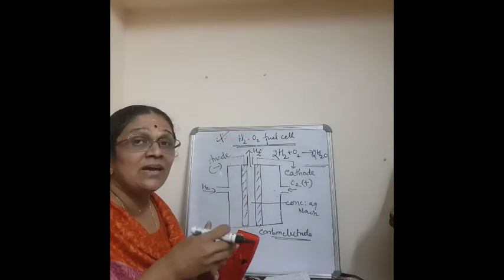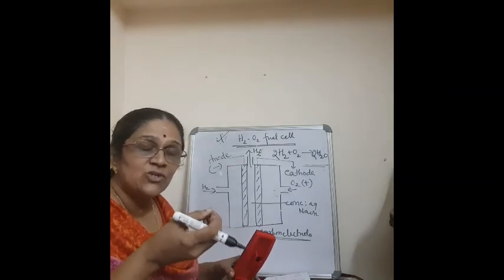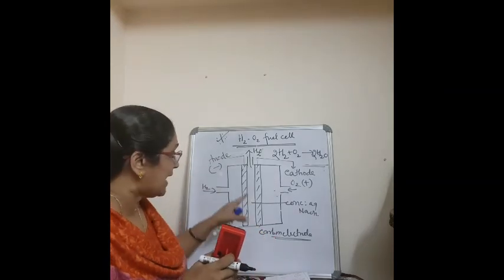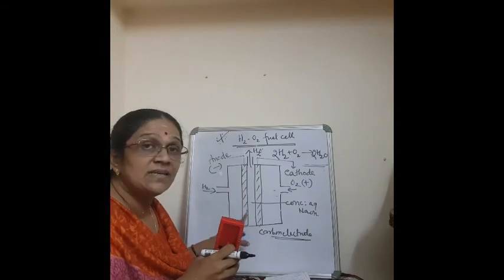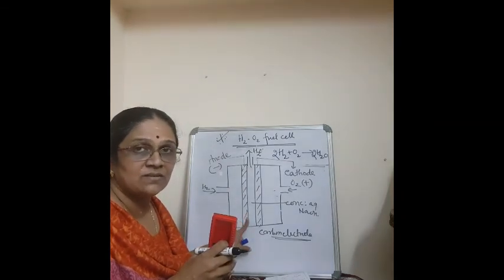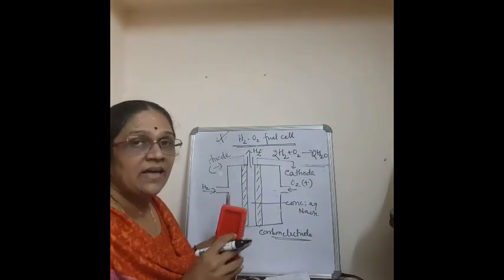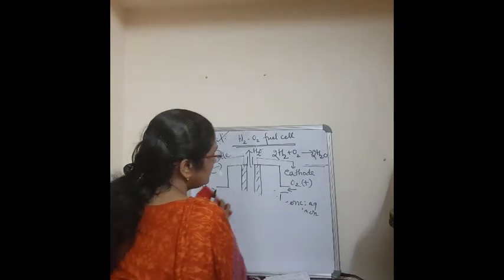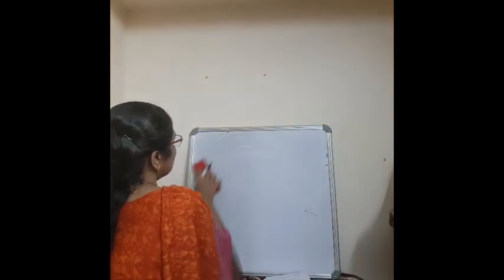Why? In order to increase the surface area and thereby the rate of the reaction. So platinized platinum is coated on these carbon electrodes. Now we will see the reactions and its advantages.